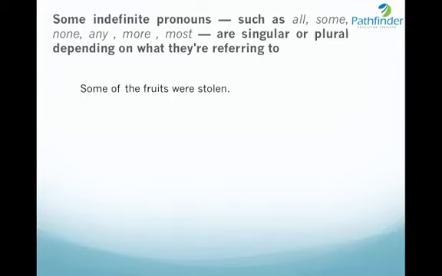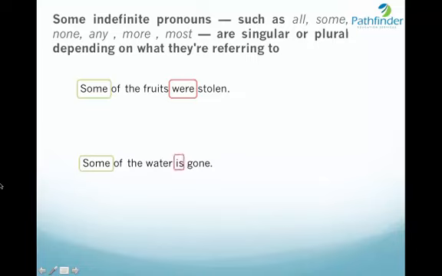Some of the fruits were stolen. Here, some is the pronoun used, and because it is some of the fruits, and fruits is a countable plural, therefore, some of the fruits will take a plural verb. So, were. So, some of the fruits were stolen. Let us see this example. Again, the pronoun is some, but now we are talking of some of the water. And because water will be considered singular, it will take a singular verb is. Some of the water is gone.